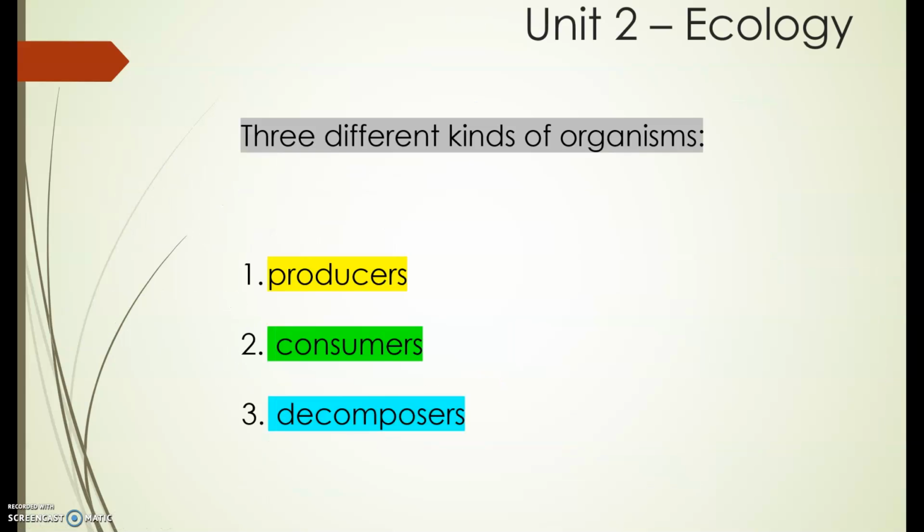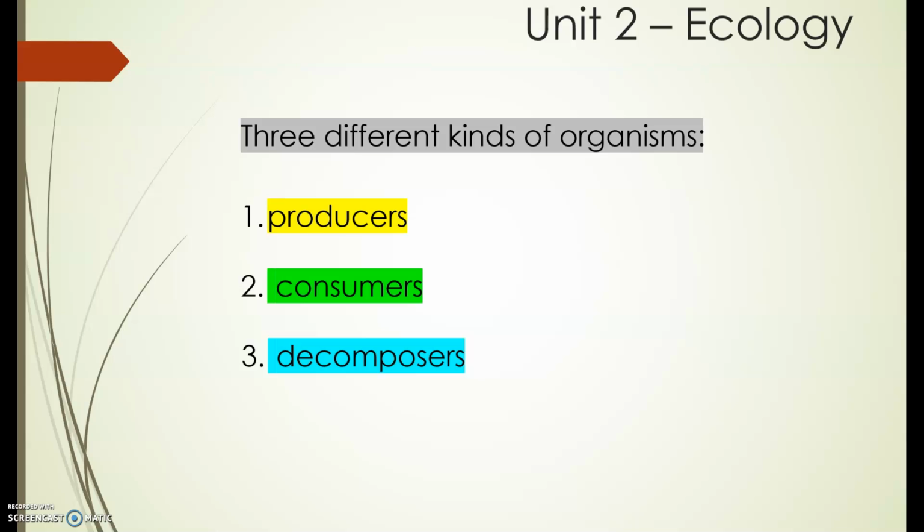Now let's talk about the three different kinds of organisms. Repeat after me. Number 1, producers. Number 2, consumers. And number 3, decomposers.